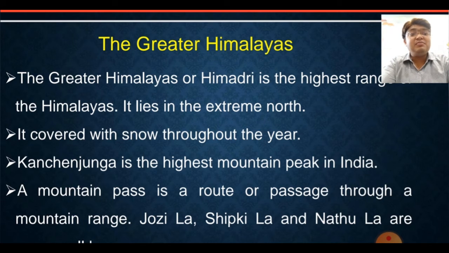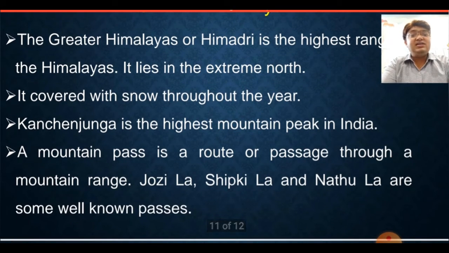Kanchenjunga is the highest mountain peak in India. But remember, students, the world's highest mountain peak is Mount Everest. When I talk about India, Kanchenjunga is the highest mountain peak. A mountain pass is a route or passage through a mountain range. Jojila, Sipkila and Nathula are some well-known passes.